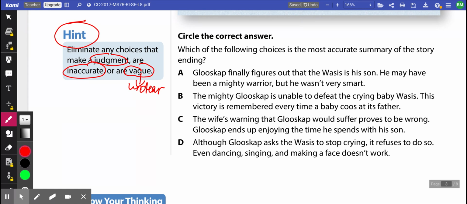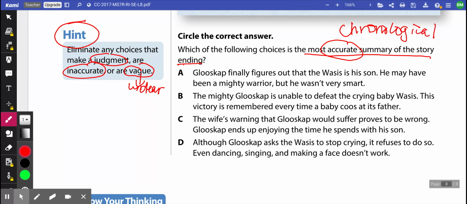All right. So we were looking for the most accurate summary of the story ending. And remember, accurate means that we're looking to make sure it is in chronological order, because we want to make sure the events of our story take place. And that we're also looking to make sure that it's a summary, which means it is going to be brief again, guys, and have no opinion.